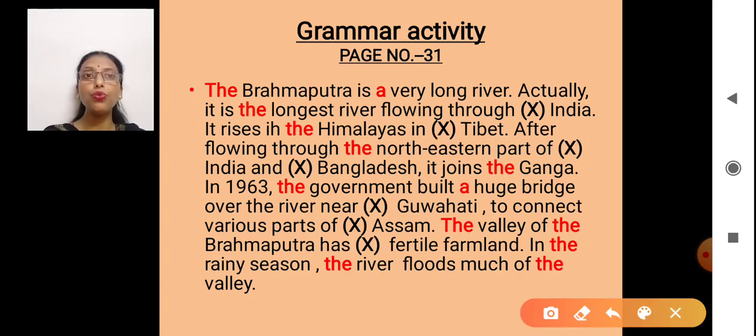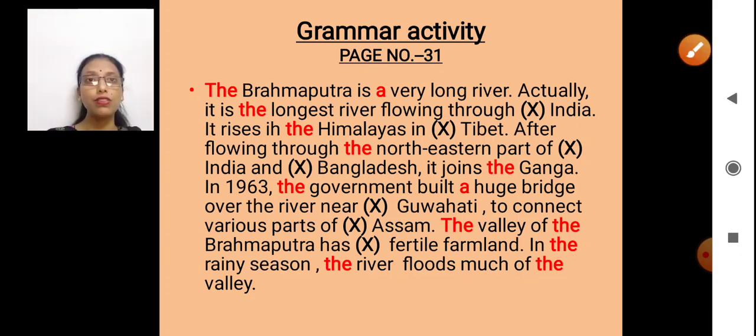In the rainy season, the river floods much of the valley. Remember I told you when I'm repeating about the same thing, I'll use the. The river because I'm talking about Brahmaputra, the valley because I'm talking about a particular valley of Brahmaputra. And in the rainy season, why the rainy season? Because I'm talking about a particular season. So that's why in the winter season, in the rainy season, in the summer season, when I'm giving a name to the season, again I'm talking about something in particular. So that was about articles.